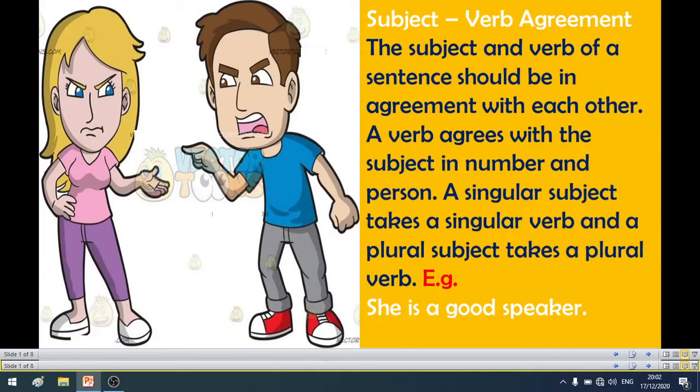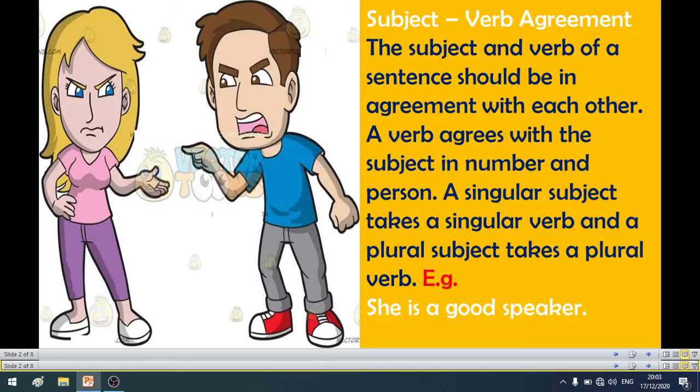ஓகே, ஸோ in this video we are going to learn about some of the rules. For this topic we need subject verb agreement. The subject and verb of a sentence should be in agreement with each other. ஸோ ரெண்டும் ஒன்று ஈச் மேட்சிங்காக இருக்கணும். ஓகே, they should not disagree with each other.